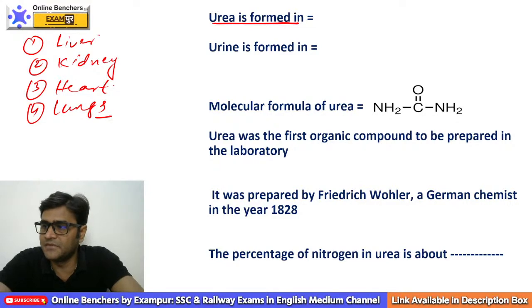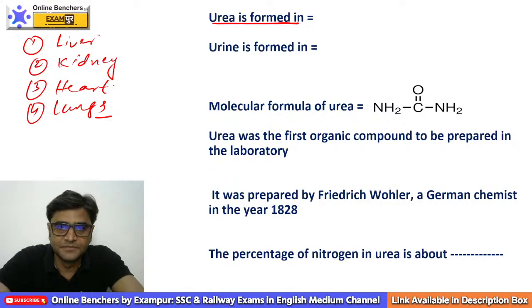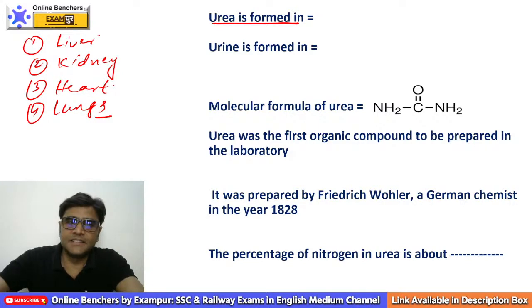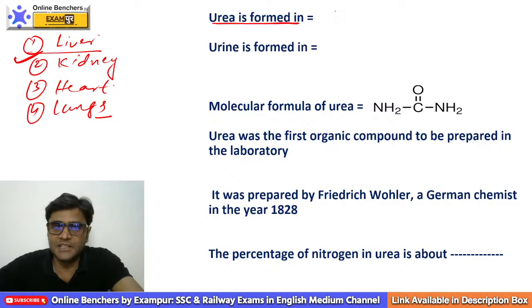Urea is formed in which part of your body? Tell me which one will be the right option. Liver, kidney, heart, lungs. Robin is saying option 2 should be the right option. So the right answer should be liver. If the question is urea is formed in, your answer should be liver.